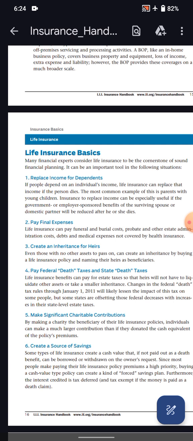Number 2, pay final expenses. Life insurance can pay funeral and burial costs, probate and other estate administration costs, debts, and medical expenses not covered by health insurance. Number 3, create an inheritance for heirs. Even those with no other assets to pass on can create an inheritance by buying a life insurance policy and naming their heirs as beneficiaries.